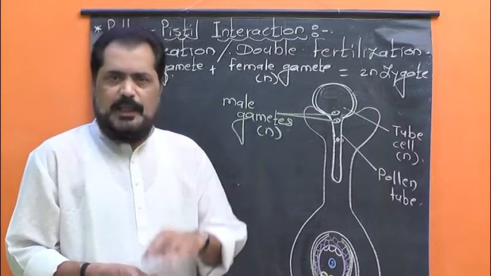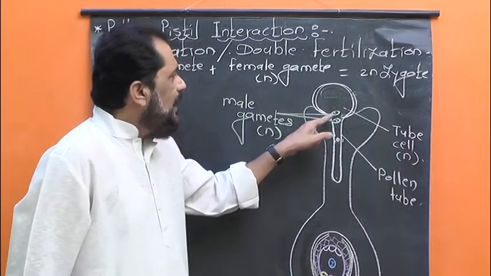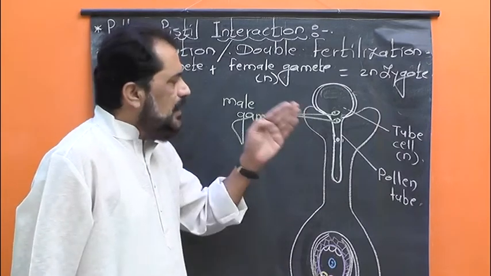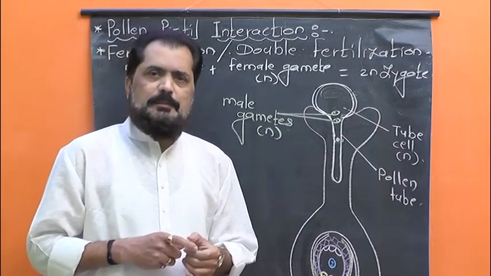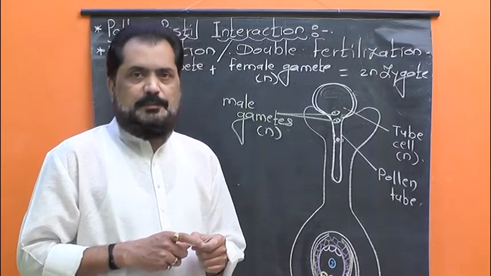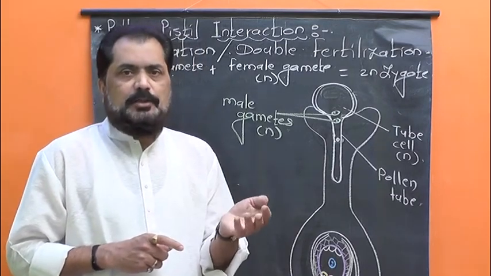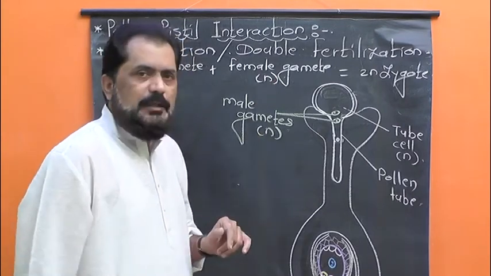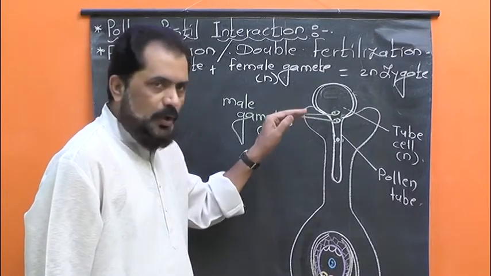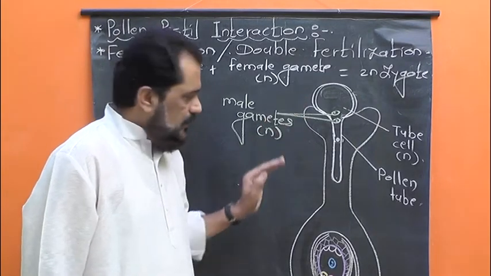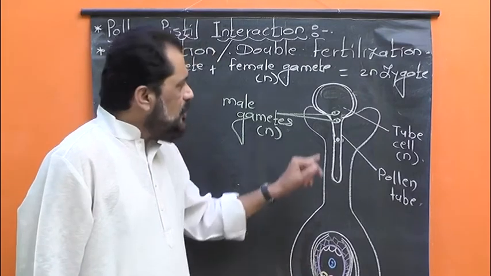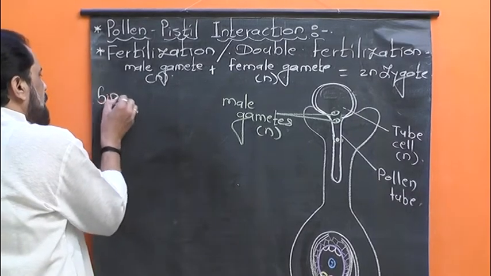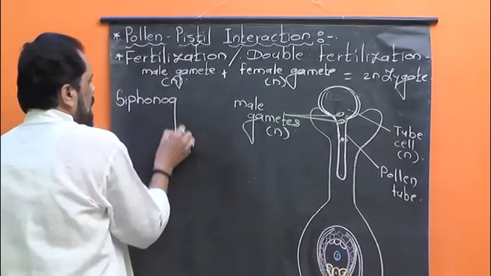the ovary. In angiosperms, the male gametes are non-motile. It means they don't have the ability of independent movement, and that's why the non-motile male gametes are carried up to the female gamete by means of the pollen tube. It is known as siphonogamy. Siphonogamy.